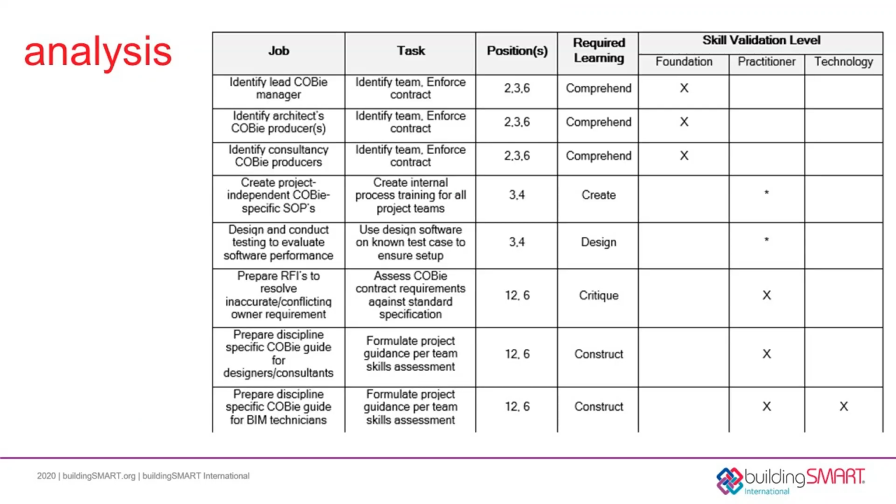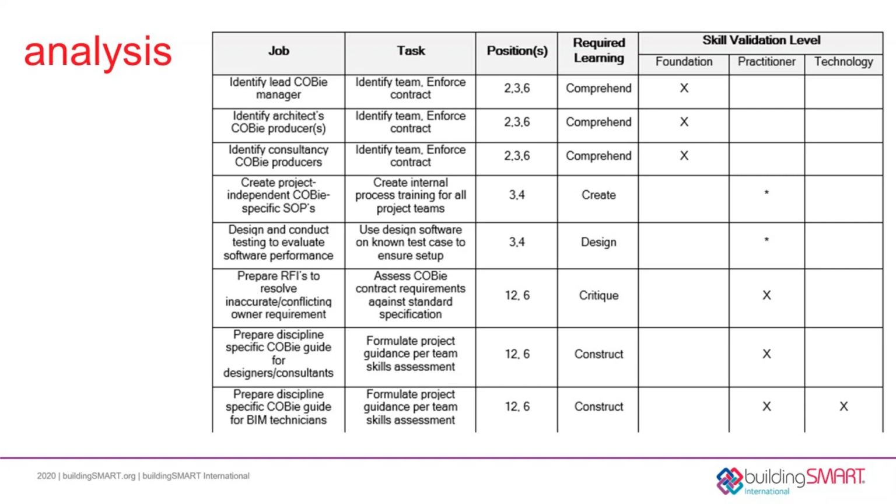The first step in this process was the job task analysis. This analysis identifies the knowledge and skills required to perform every related job that needs to be done. Our COBie job task analysis is documented in a set of 5 tables. Here you see part of one of those tables. In the first column is a brief description of the job to be done.